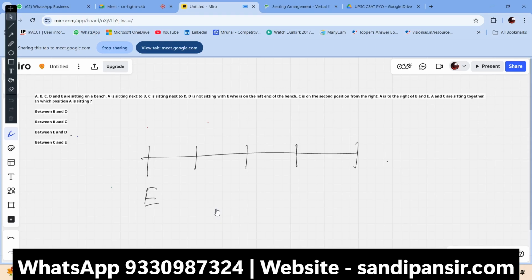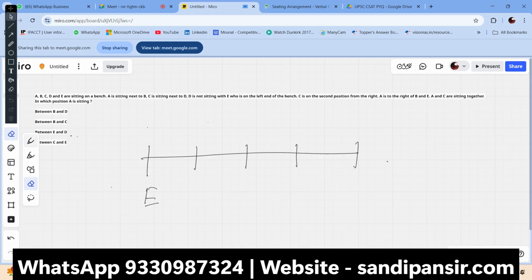A is to the right of B and E. A and C are sitting together. Now that's A is to the right of B and C. C is here, A is here, and A is sitting next to B, C is sitting next to D. Now that's a problem out there. The A's position becomes no. It's contradictory language out there. The language is quite not clear out here.